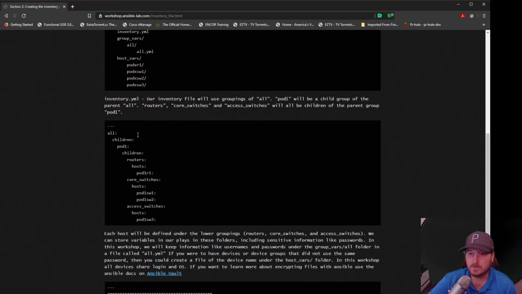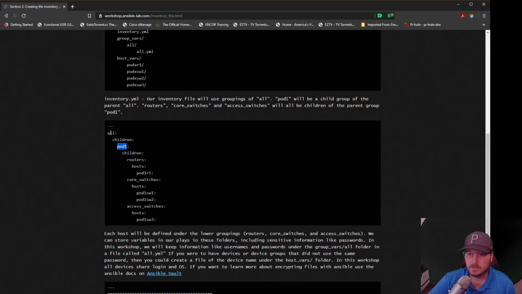So if you scroll down just a bit further, this is the actual inventory. This is the structure that we're going to use. Inside of an inventory YAML file, you start with all, and then anything under all is going to be a child. So under all, we're going to have one group. We'll call it pod 1. You don't need this. I have it for a specific reason. If you look at the GitHub, I built a playbook that will deploy all 6 pods in this particular workshop. And so I've got pod 1. This is just a nomenclature, what we're going to be calling our pod.